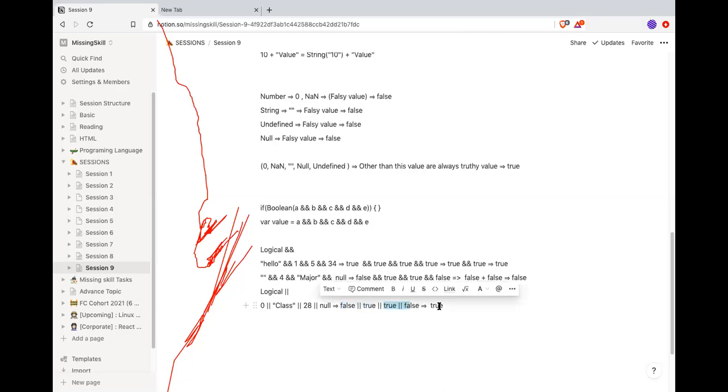And then true and false is again false. But here true and true is true. In logical OR operators, if any one value is true, the if condition will be executed. In AND operators, all have to be evaluated true, and in OR, any one has to be evaluated true.